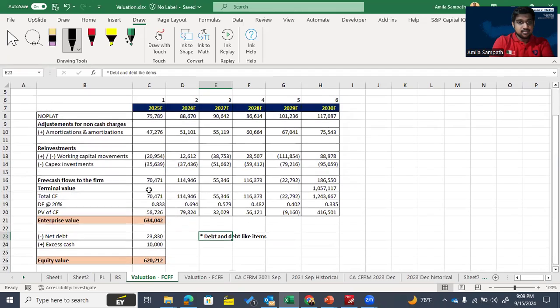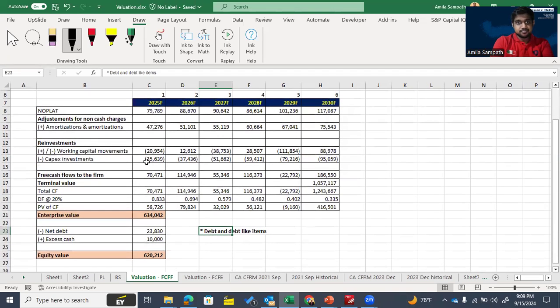This is for my ABC PLC. These are the details for my ABC PLC, for the forecasted period from 2025 to 2030. I started from NOPLAT. Then how can we derive this NOPLAT?